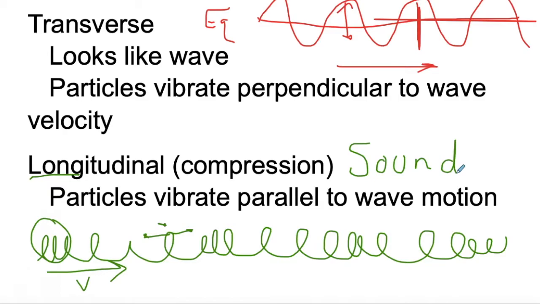Sound waves are longitudinal waves. Sound waves have these areas of compression and these areas that are spread out. And each of them are moving with that same velocity down there. Again, particles are moving back and forth, but the wave velocity moves down along the stream there.